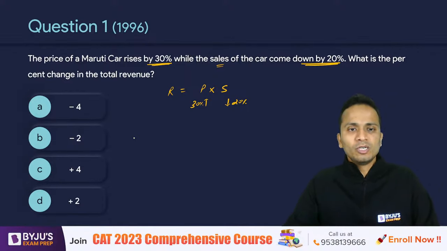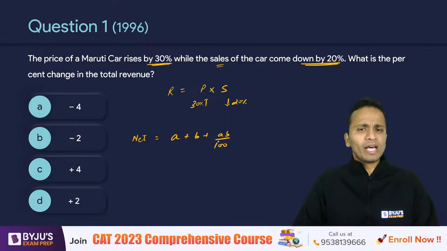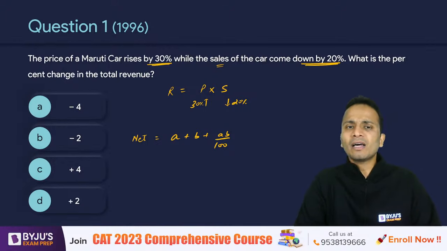So if you want to calculate the net percentage change, you can use the formula of a successive percentage change. The formula is A plus B plus A into B divided by 100. Now what are A and B? A and B are the percentage changes in the price and the sales.